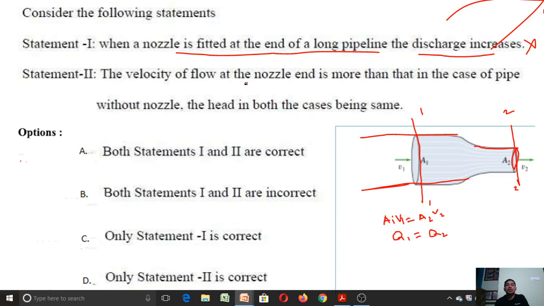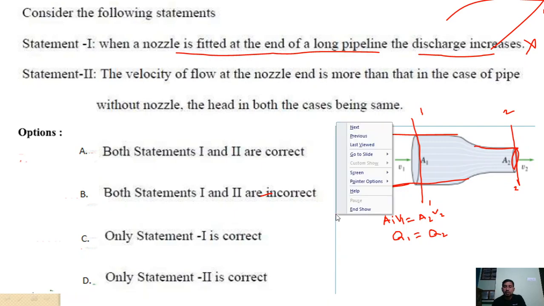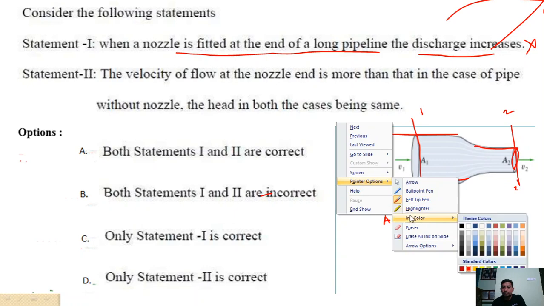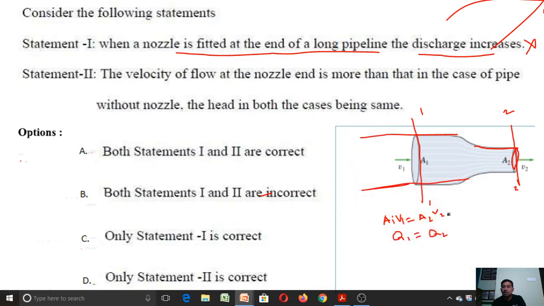The velocity of flow at a nozzle end is more than in the case of pipe without nozzle. Right. Let us check that. So from this same continuity equation, we will check. So let me change the color here so that we can clearly visualize. Right. From the same equation, A1 V1 equal to A2 V2. A1 and V1 are the area of cross section and velocity in the long pipe, and A2 and V2 are the area of cross section of a nozzle at particular section.